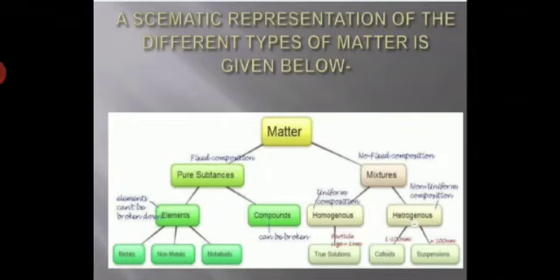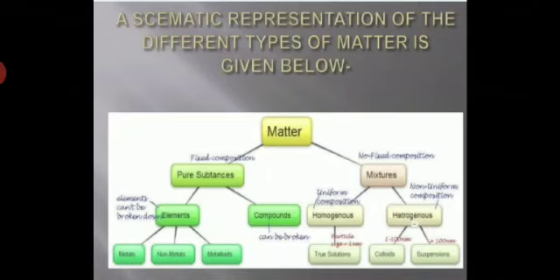What are pure substances? They have a fixed composition. And if we talk about the mixture, it does not have a fixed composition. In other words, we can say that pure substances contain molecules of the same type. And if we talk about the mixture, it does not contain molecules of the same type. They have molecules of different types.